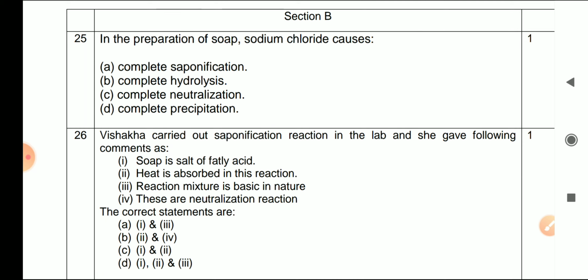Whatever answers I provided to you already, so many students have already sent those answers to me. That is very good, very nice effort they have done. And those who are not serious, please be serious, and whatever chemistry answers I am providing to you, please write them in your classwork copy, because at the last time of examination you can easily revise the answers. And definitely you know that this time so many topics are eliminated from your syllabus, so the questions will come only from whatever topics are in your course right now. Okay, so be punctual about that.